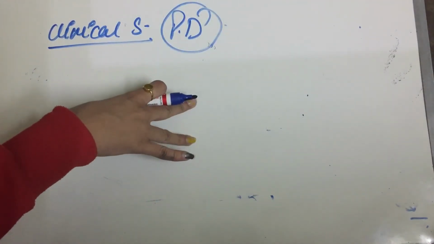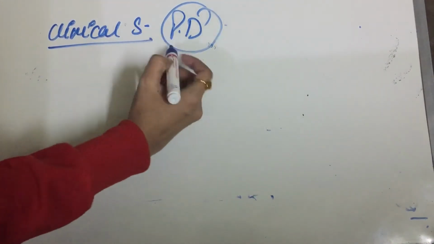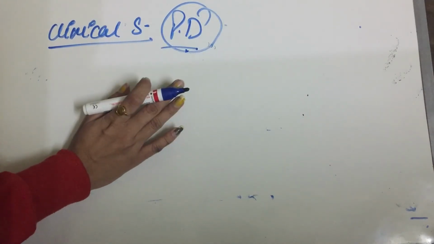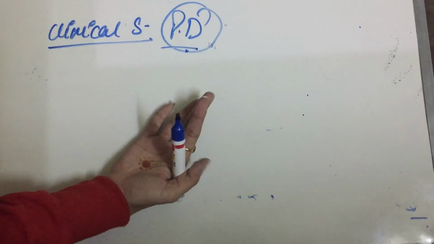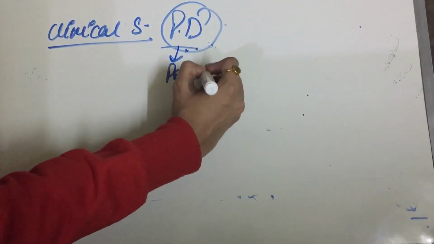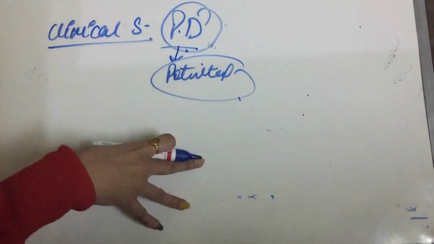First of all, periapical lesions or periodontal diseases provide a potential source of infection which may spread to other sites also.